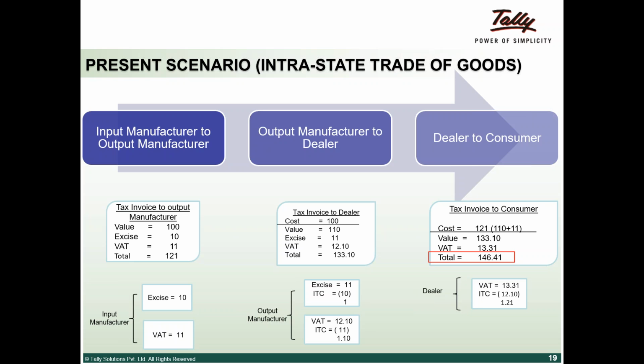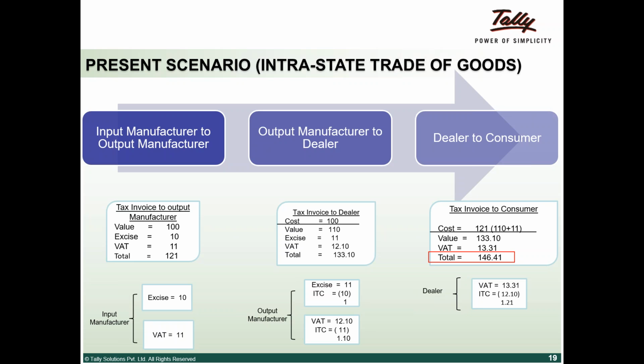The next leg of the transaction is dealer to consumer. Here the cost goes up because excise duty is not NVATable beyond manufacturing activities. The dealer will not manufacture any goods, so he will bear the excise duty as a cost. So his actual cost is 110 plus excise duty of 11, so his cost goes up to 121, because he will not get ITC for excise duty since he is not a manufacturer.